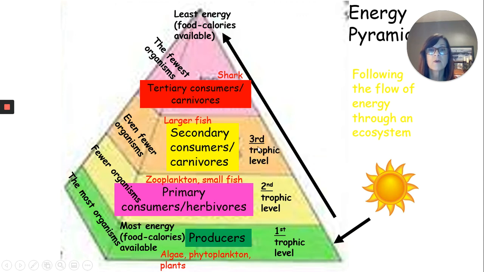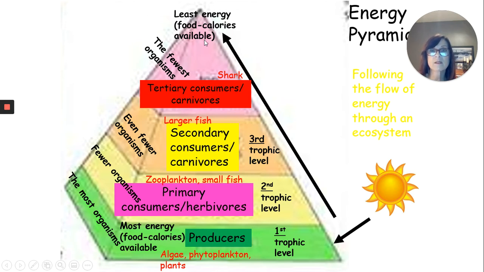As we keep moving up, your third trophic level, remember that troph means nourishment or food. These are feeding levels. These are your secondary consumers. And these might be things like birds or snakes. They might be carnivores or they might be omnivores. They might eat meat and seeds and plants and stuff. But notice there are even fewer organisms. This might be a larger fish that feeds on a smaller fish. Or these larger fish might like to eat algae too, so they might need to be an omnivore.